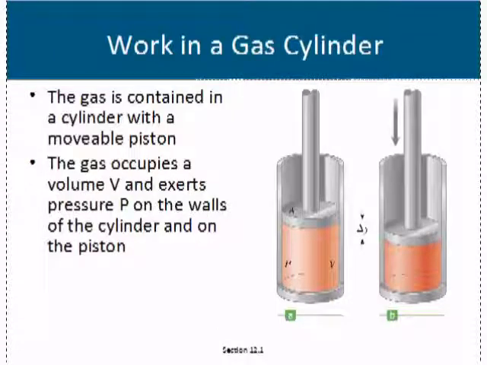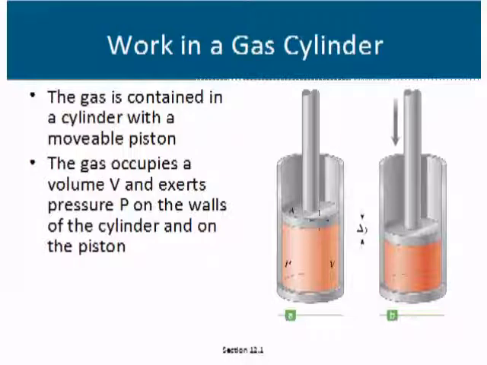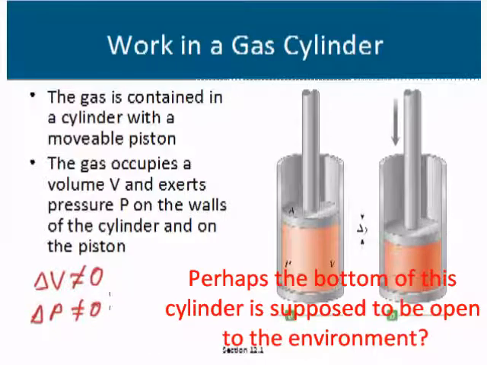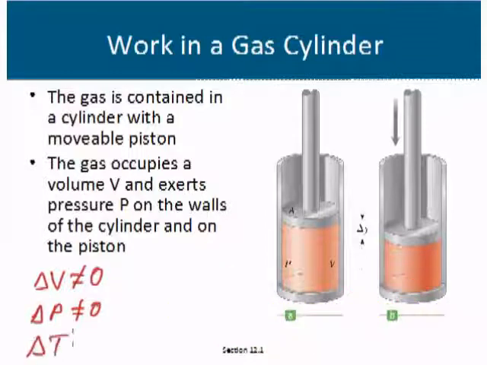First example talks about work in a gas cylinder. You'll notice in this case, when we push this cylinder down or let it come up, our change in volume is non-zero. The pressure will increase as we squeeze that down, so the change in pressure is non-zero. We know because pressure times volume equals nRT that the gas will heat up when you push the cylinder down, so change in temperature is non-zero.